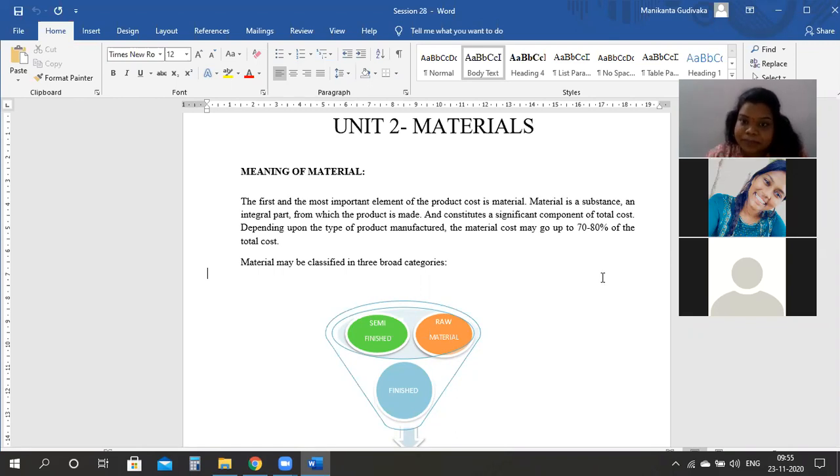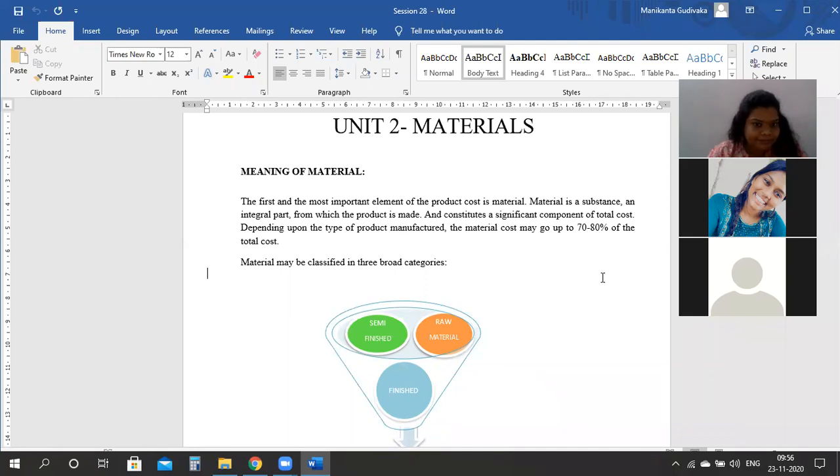Are we clear, ma'am? So here in this unit, we will learn how to control the material, how important is material, what are the internal things which we have to learn in the material, how do we get material, how can we send back the material. All these things, internal control systems regarding the material, everything we will learn here. Okay?